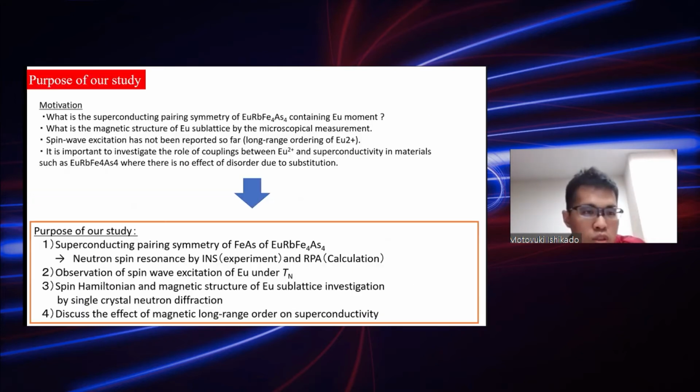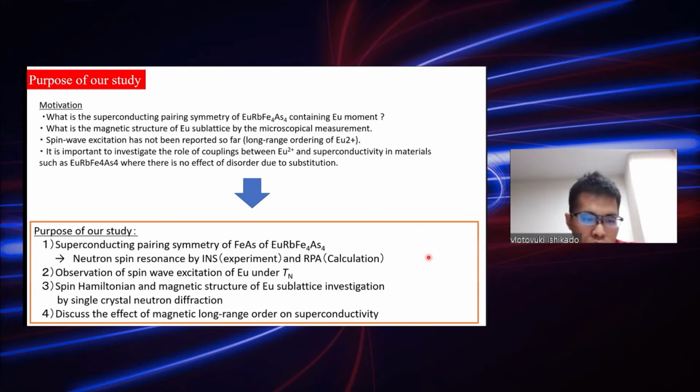And so the motivation of our study is: what is the superconducting symmetry of the europium 1144 system, what is the magnetic structure of the europium sublattice, and is there spin wave excitation? It is important to investigate the role of coupling between the europium and the superconductivity, especially in this system, which has no effect of disorder due to substitution.